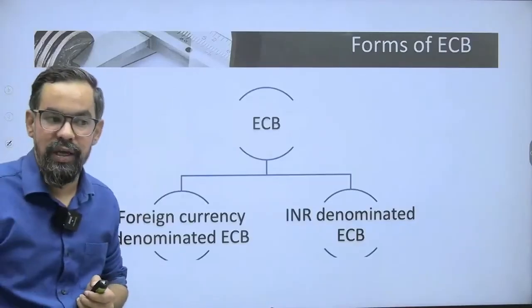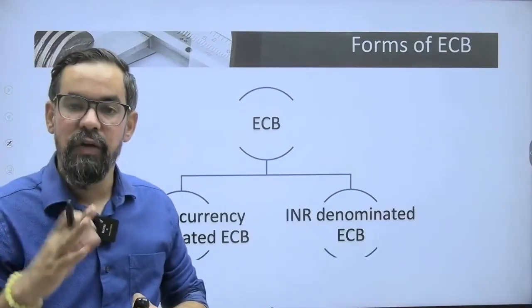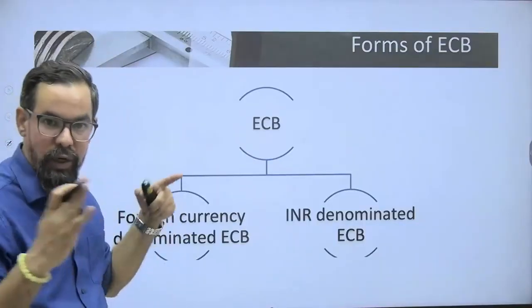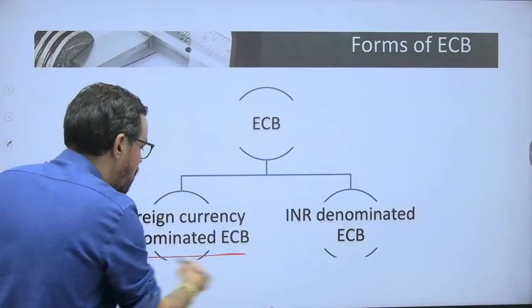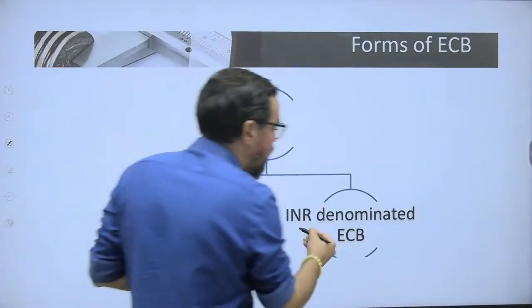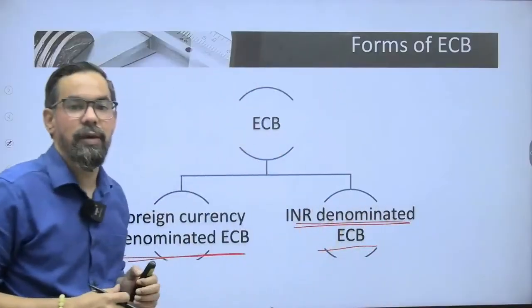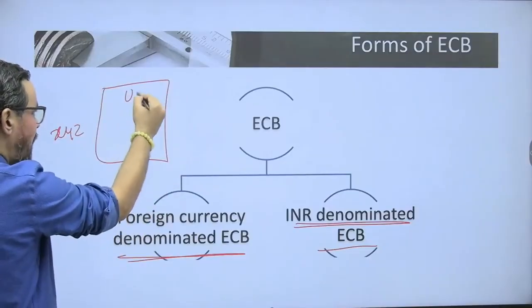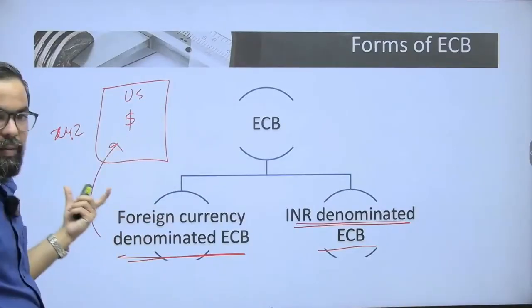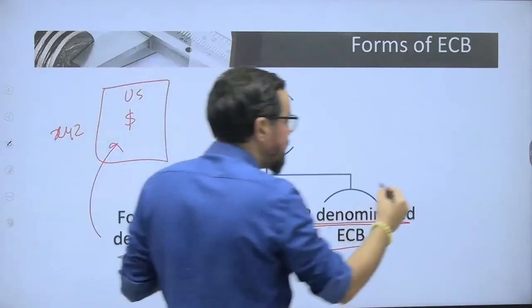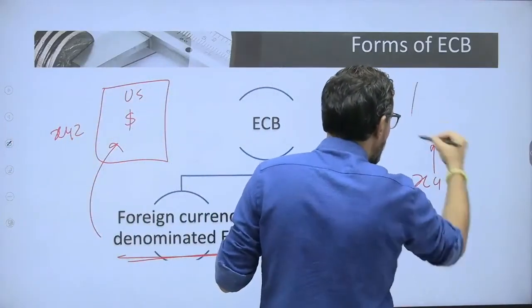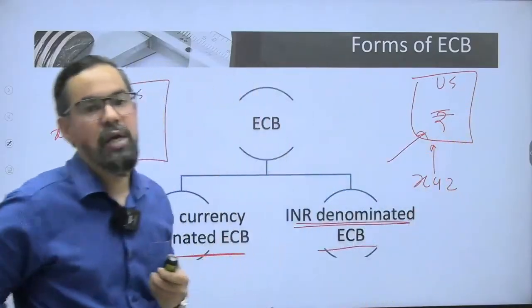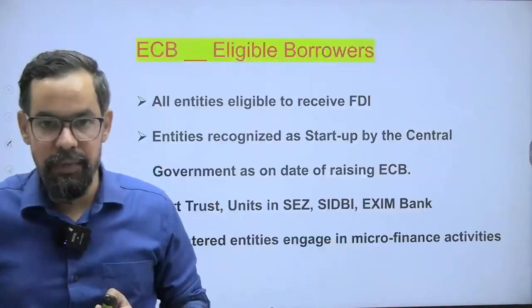Our companies can raise funds from outside India in Indian currency or in foreign currency. So we have two types of ECBs: one, foreign currency denominated ECB, and another, INR denominated ECB. Let's say XYZ company issues some bonds in the US in dollars, that is foreign currency. If XYZ issues some bonds in the US in INR, that is generally known as rupee denominated ECB.